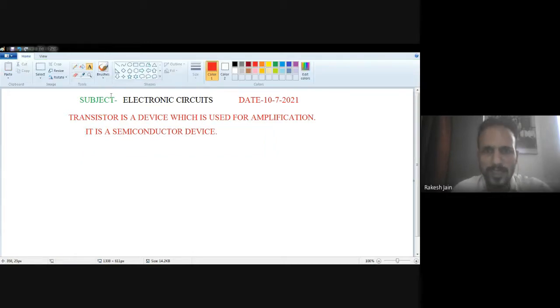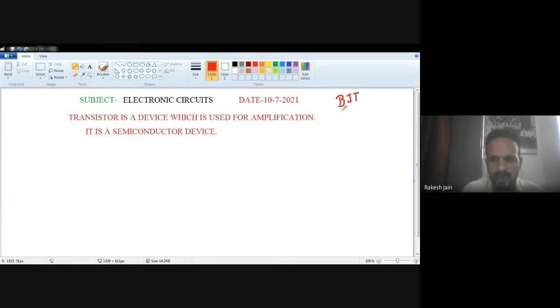Whenever we talk about transistors, there are different kinds, like the bipolar junction transistor BJT, the field effect transistor FET, the metal oxide semiconductor field effect transistor MOSFET, and the power transistor. You might hear different words about transistors, but whenever we talk about the basic transistor, we mean the BJT, the bipolar junction transistor.